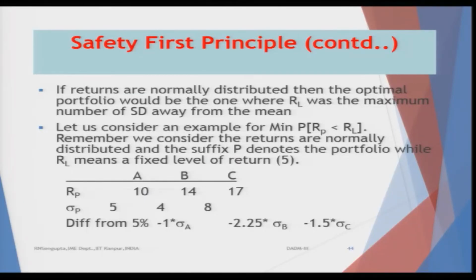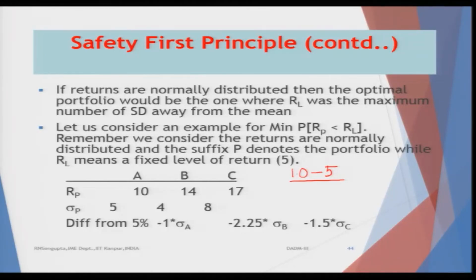Now, if I look at this problem, why it is minus 1 is very simple. It would be 10 minus this 5 value which is coming from the mean of RL.